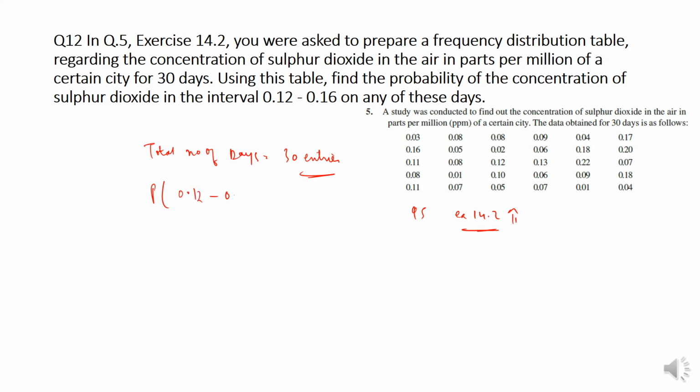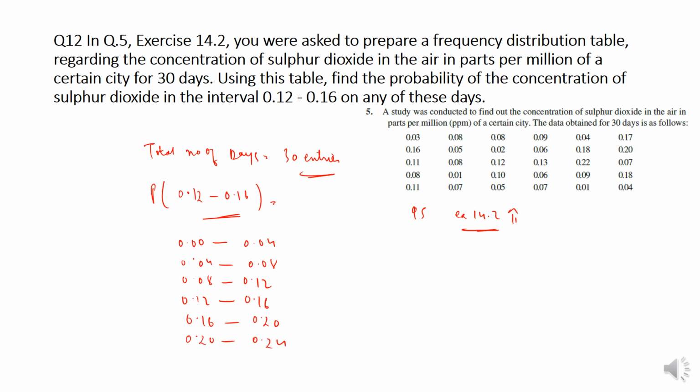0.12 to 0.16. Now the intervals are 0.00 to 0.04, 0.04 to 0.08, 0.08 to 0.12, 0.12 to 0.16, 0.16 to 0.20, 0.20 to 0.24. Okay, now we can write it like this.